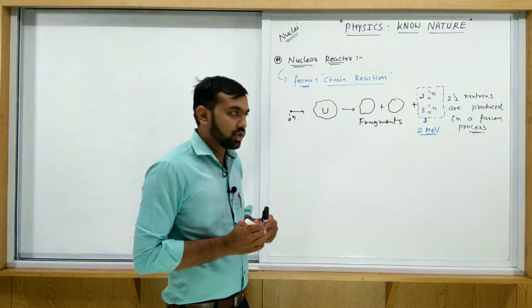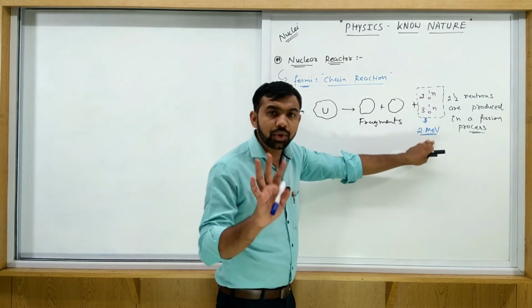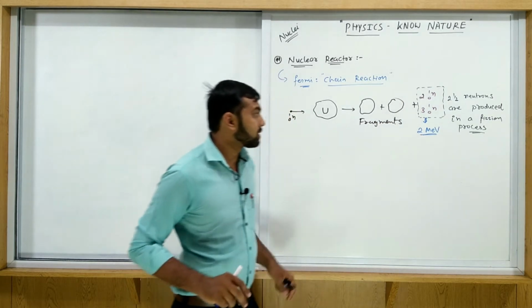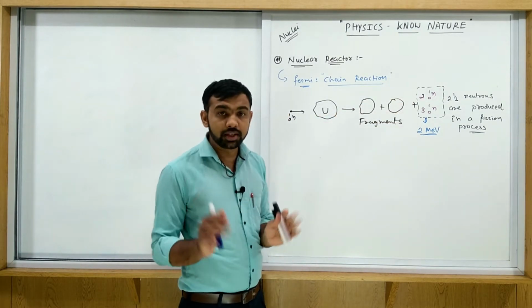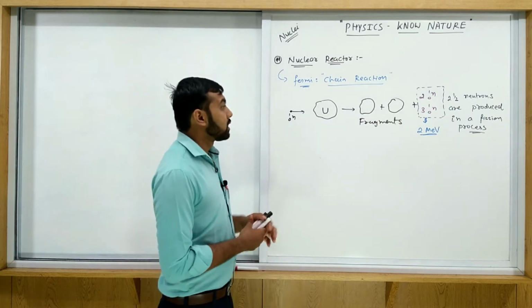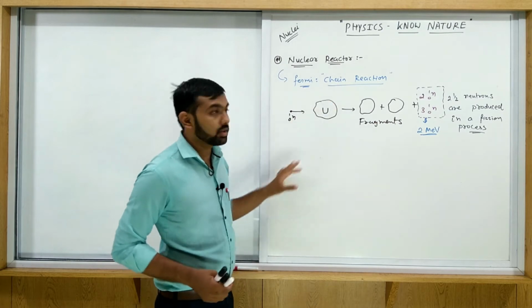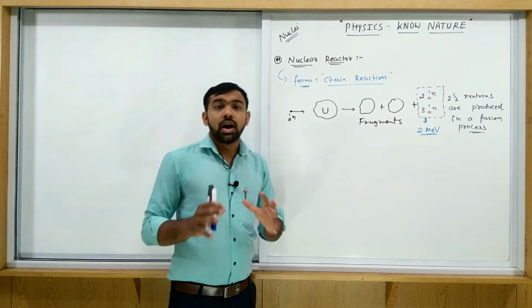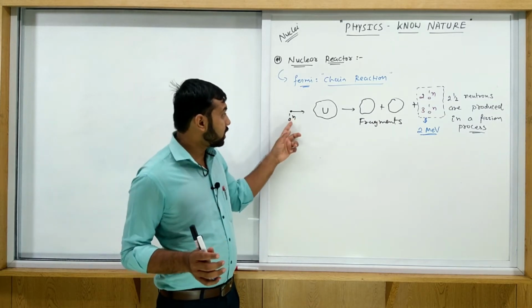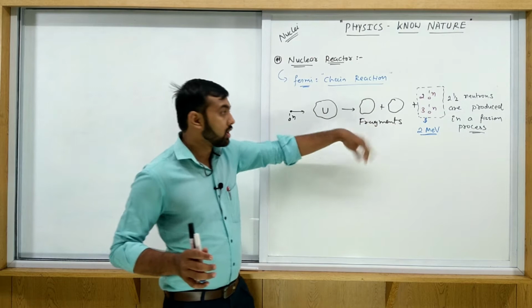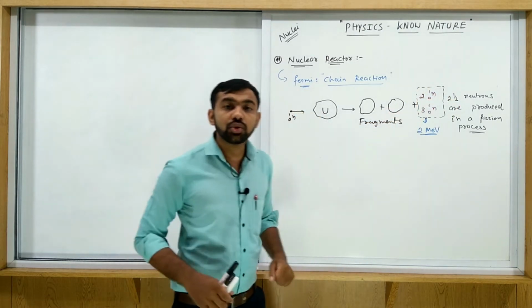As we discussed in the last session, how much energy do these neutrons have? Approximately 2 MeV. This neutron contains this much energy, so its speed is very high. So these are again able to produce a new fission process with another uranium, because a large amount of uranium is present inside the nuclear reactor. When one neutron starts the fission process, again some neutrons are produced, and these neutrons again start a new fission process.